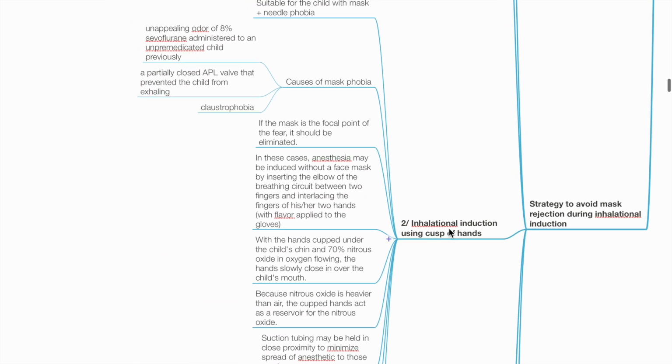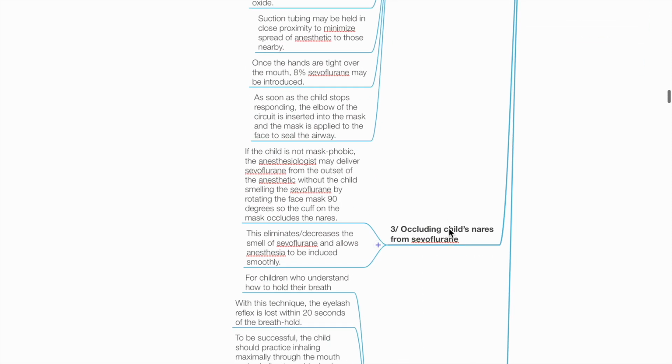inhalational induction using cupped hands if the child is afraid of the mask, occluding the child's nares from sevoflurane by rotating the face mask 90 degrees so that the cuff occludes the nares, and single breath induction of anesthesia if the child understands how to hold their breath.